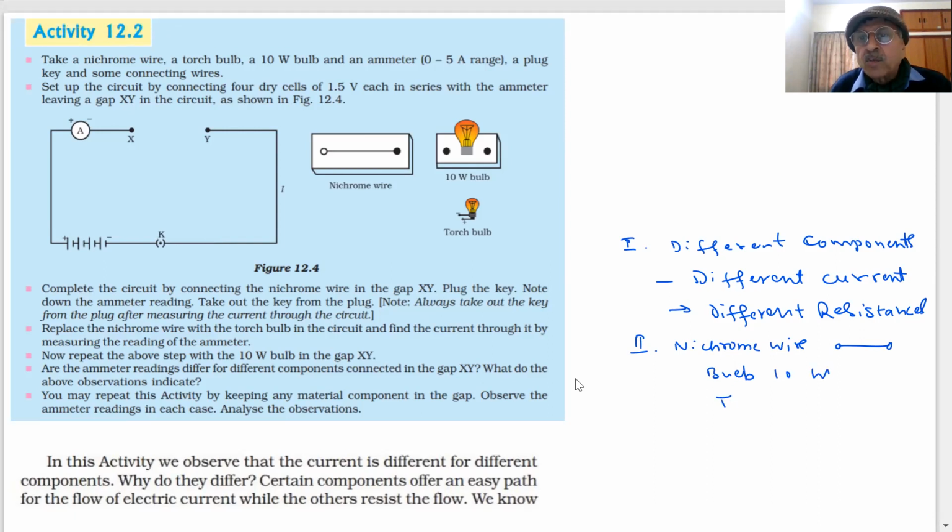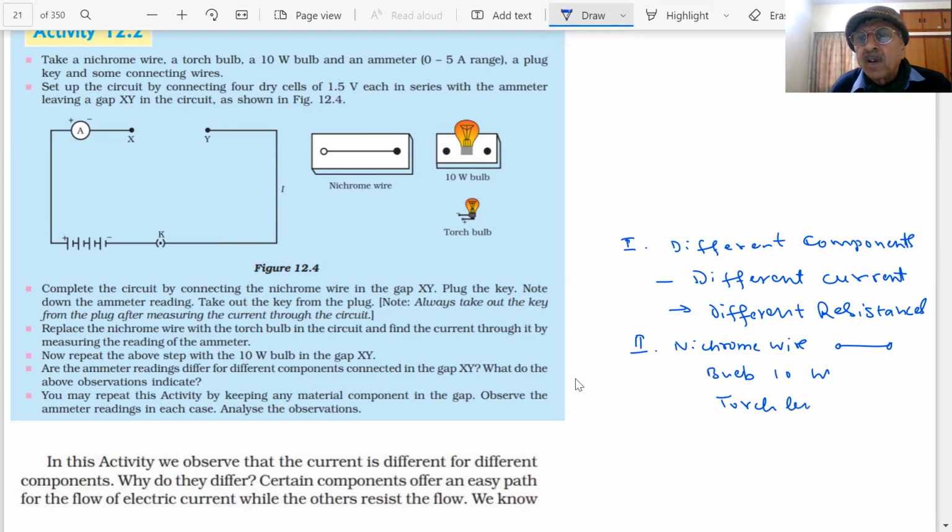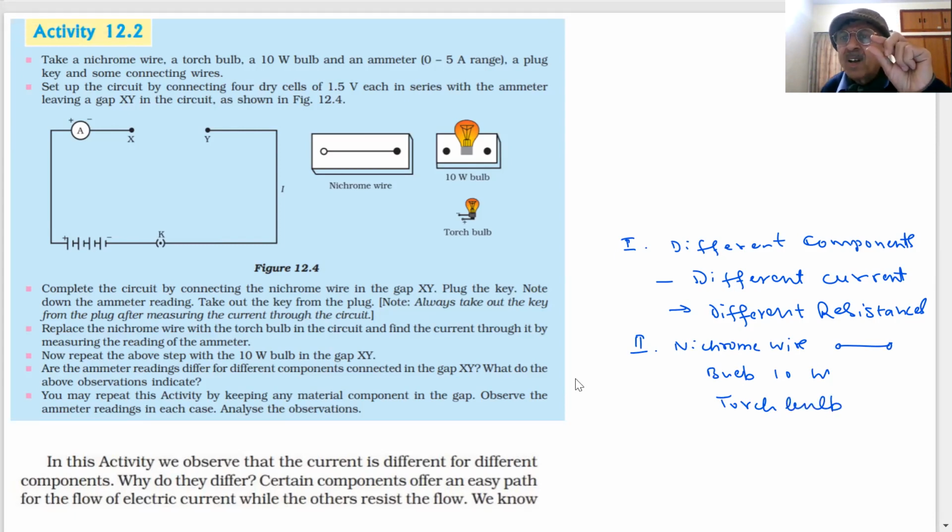Then you have a torch bulb. You know, a torch bulb is very small, you have seen it. That must be lower watts. Now the question is, we want to study what will happen. Will they have the same current when I apply the same voltage, the same potential difference, to all of them? Yes or no? How will I do it?